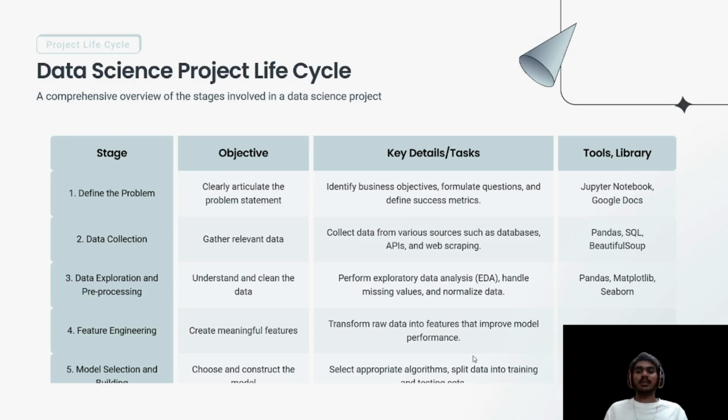Define the problem. Objective: clearly articulate the problem statement. Key details: identifying business objectives, formulating questions, and defining success metrics. Tools: notebook, Google Docs. Second, data collection: gather relevant data. Key details: collecting data from various sources such as databases, APIs, and web scraping. Tools: Pandas, SQL. Third, data exploration and pre-processing.